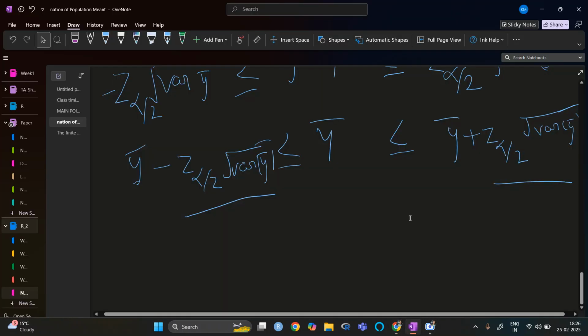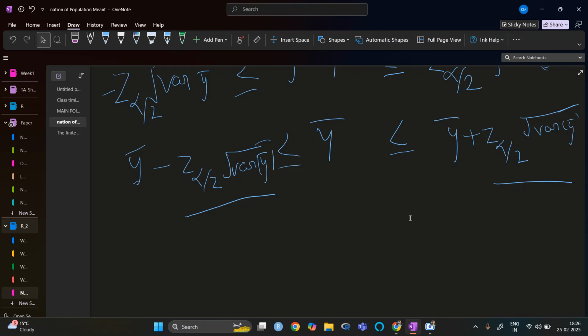Okay, so now the question is how do we find this variance of y bar? There are two ways. Firstly, it depends on whether our sigma square is known or unknown, and based on that we find the confidence interval.